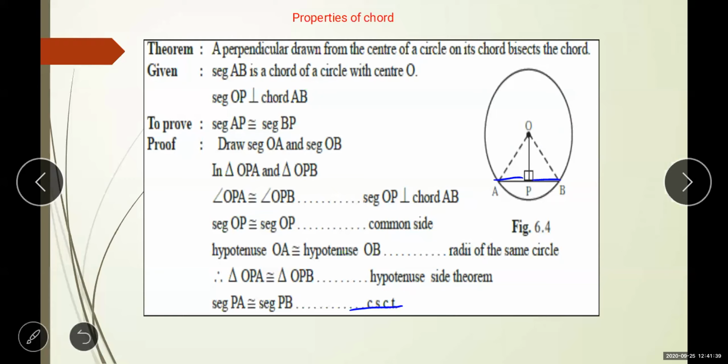So this theorem says that if a perpendicular is drawn from the center to the chord, it bisects the chord. Bisect means this AP and BP are congruent. For example, suppose I am just taking a measure. Suppose AB is given as 6 and this is the perpendicular bisector. That means AP is what? 3, and BP is also 3.